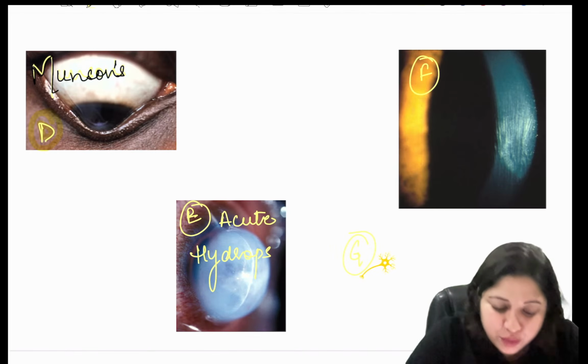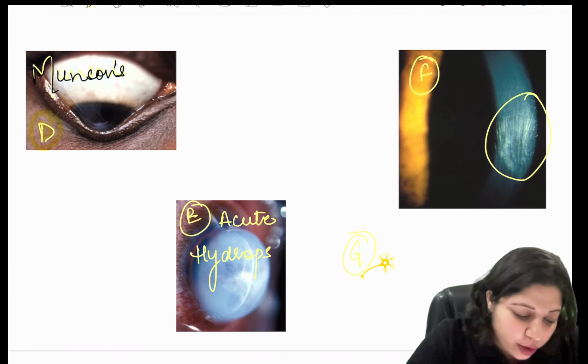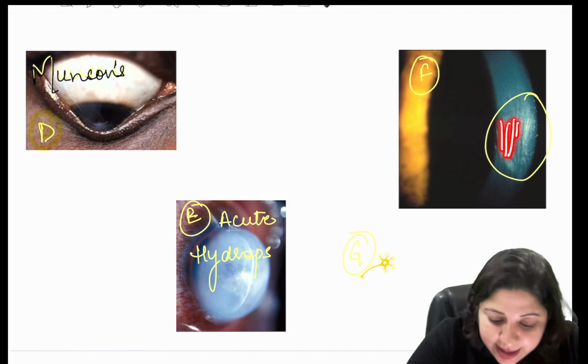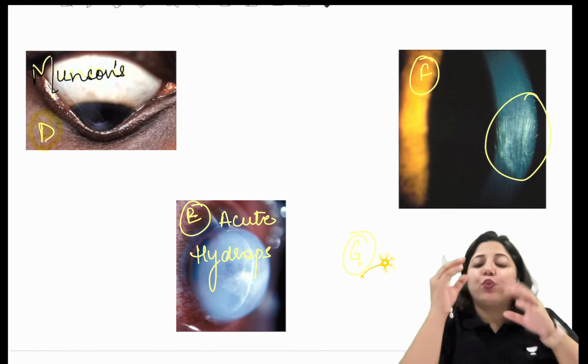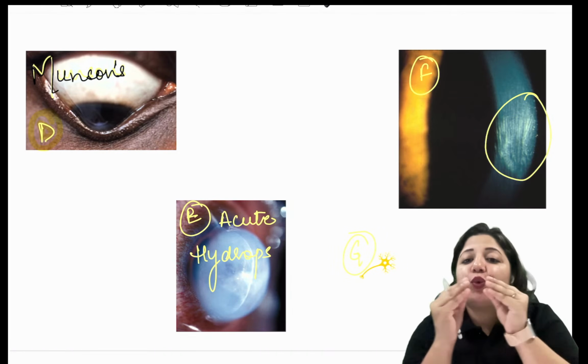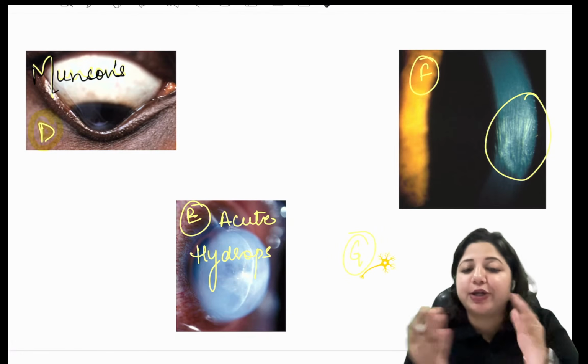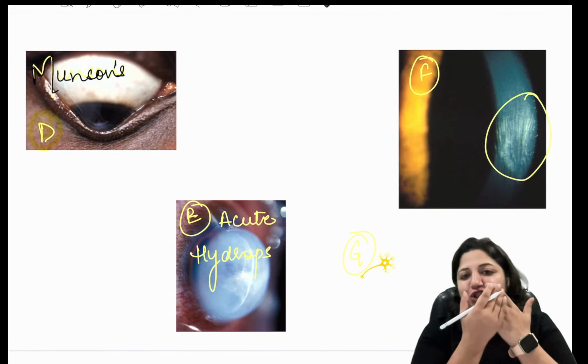Also important, if you see here carefully, what do you get to see? You get to see these fine lines, which get obliterated on external pressure.